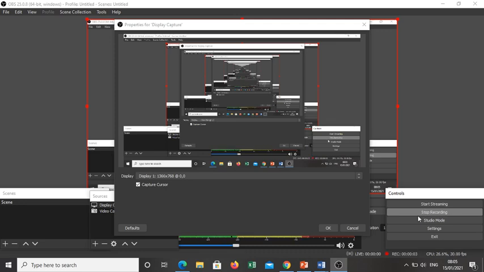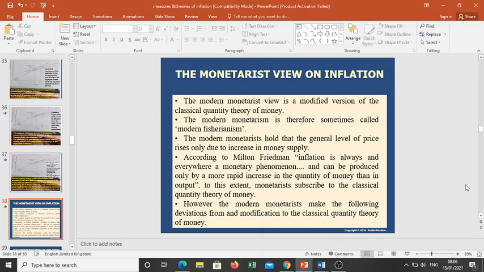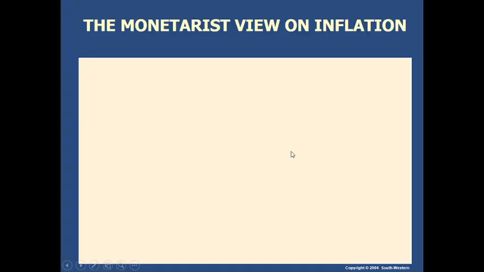Once again, we are back with the next theory of inflation. So far we got three causes of inflation. One is money supply, second one is demand for money, and third one is increase in aggregate demand. Now let us see what is said by the monetarists about inflation. So this is known as the monetarist view of inflation.